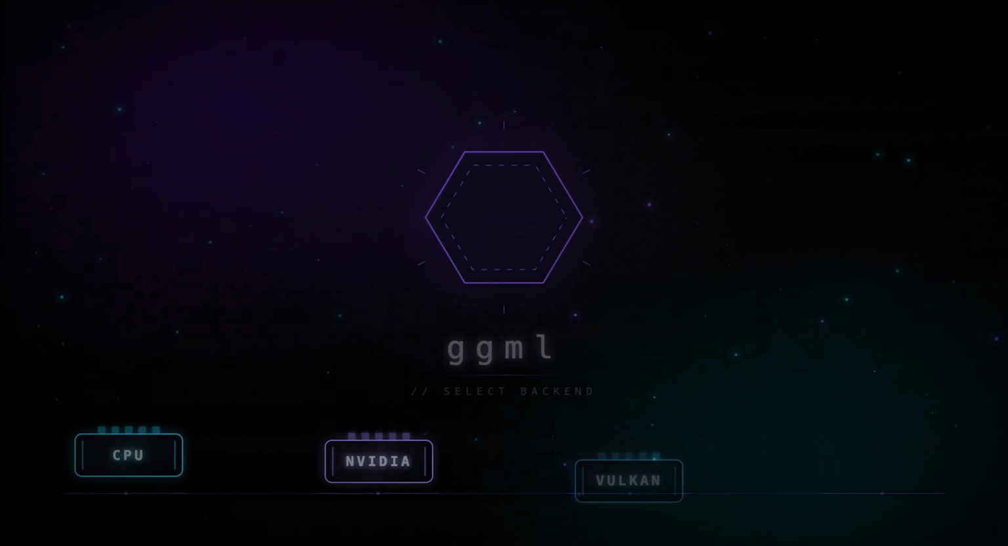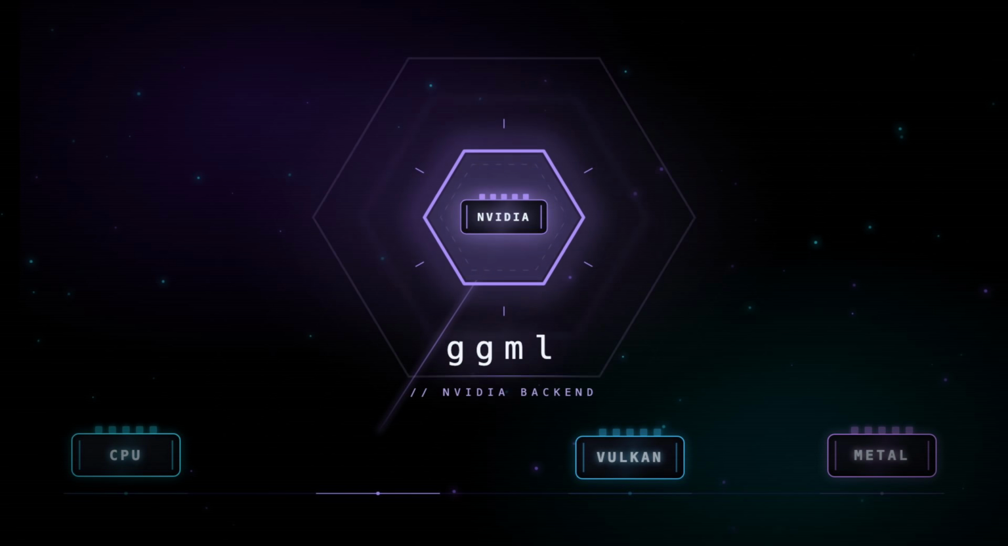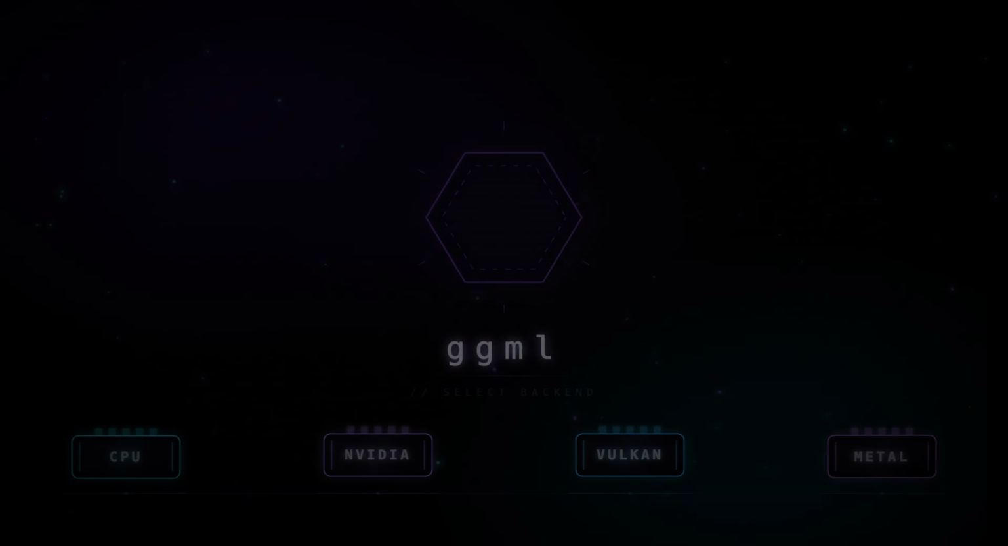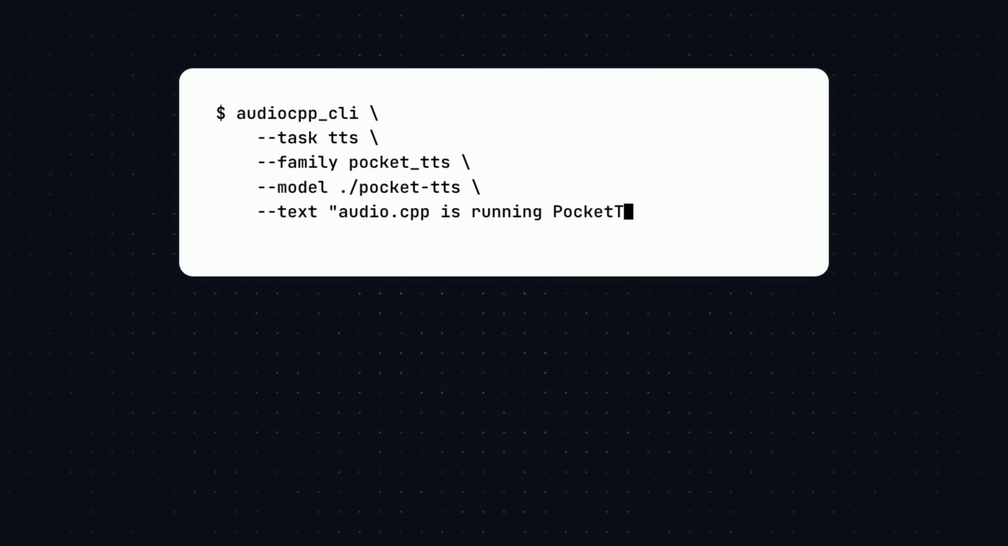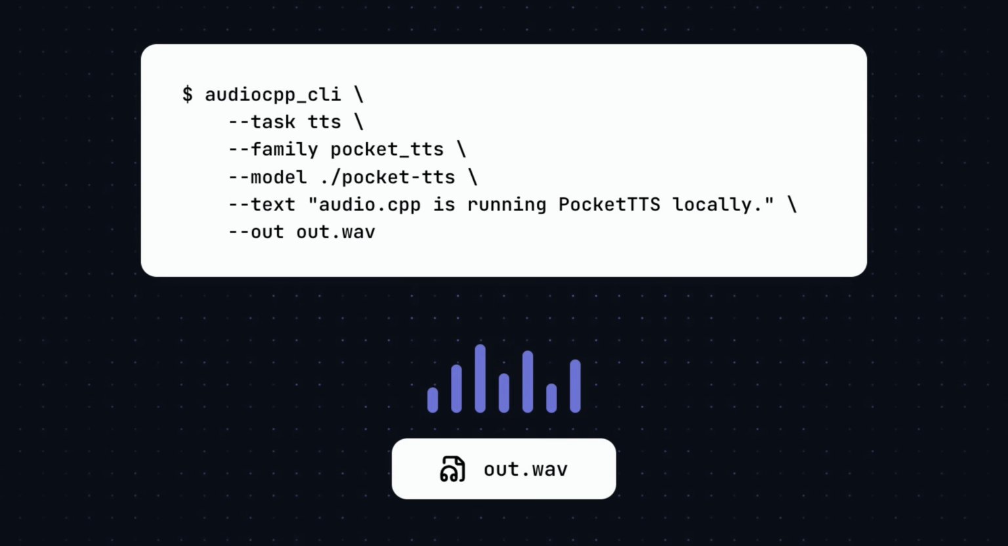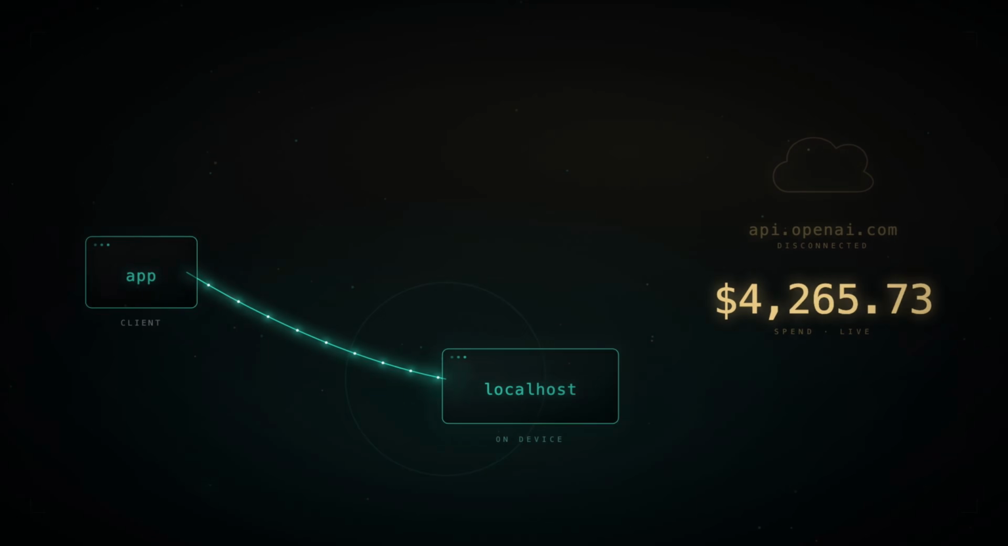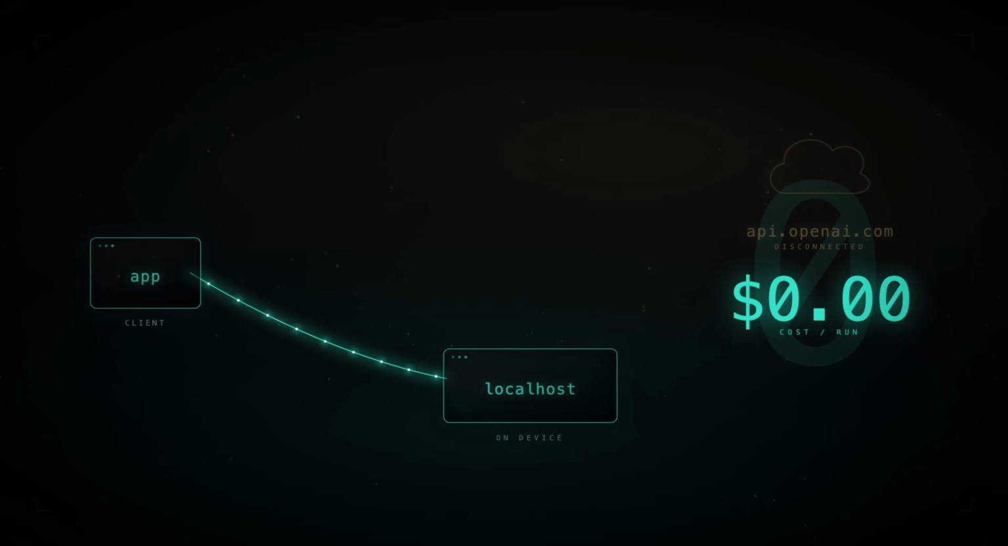So how does this even pull it off? Well, underneath it's ggml doing the math with backends you can swap out: regular CPU, NVIDIA, Vulkan, and Metal for Apple Silicon. You drive it with flags: pick a task, pick a model family, pick a backend. There's a command line tool for quick runs, and this is the sneaky part, a server mode that speaks the exact same API as OpenAI's audio endpoints. So code you already wrote for the cloud can point at localhost. It's the same shape, just without the bill.